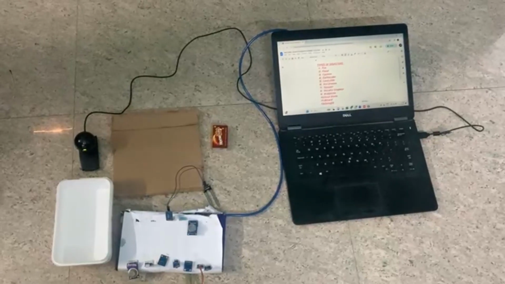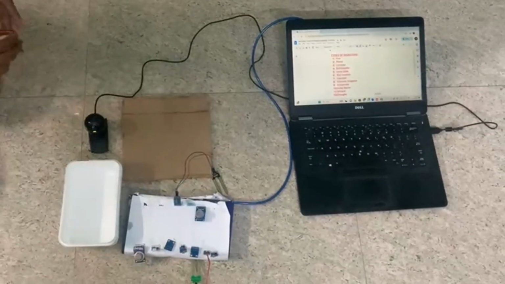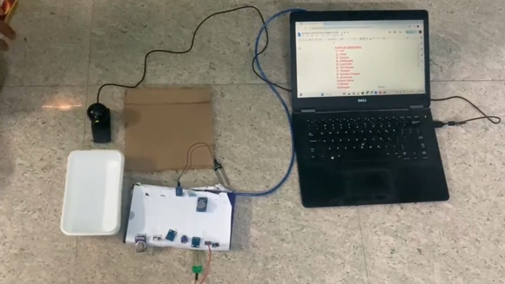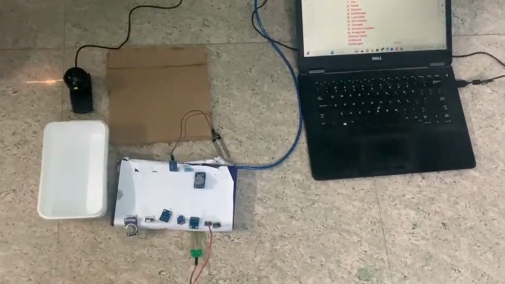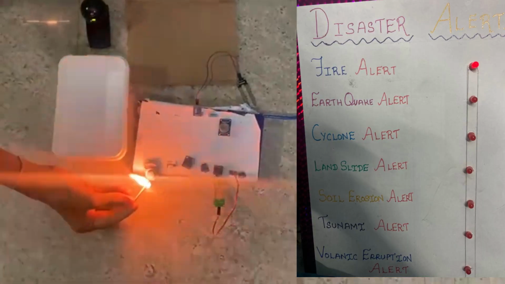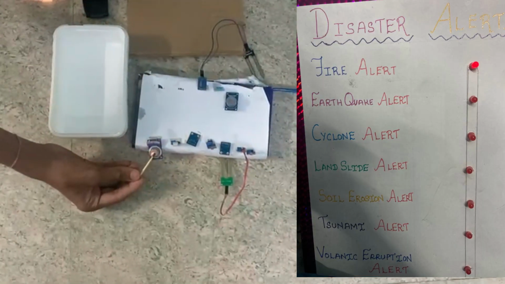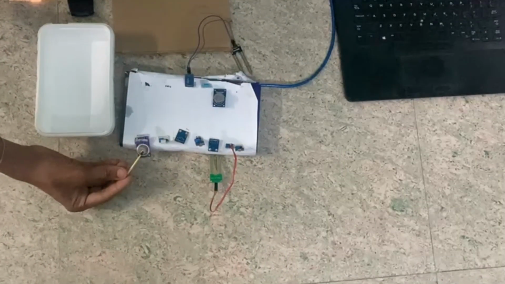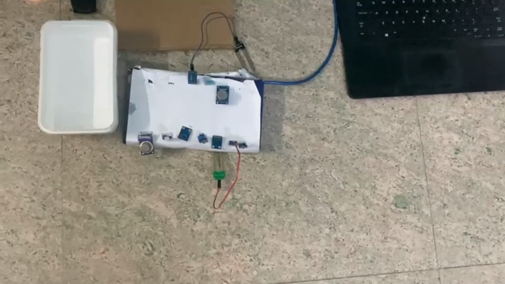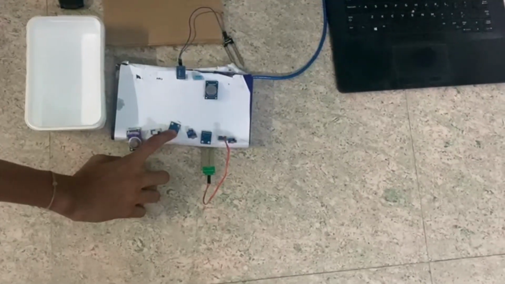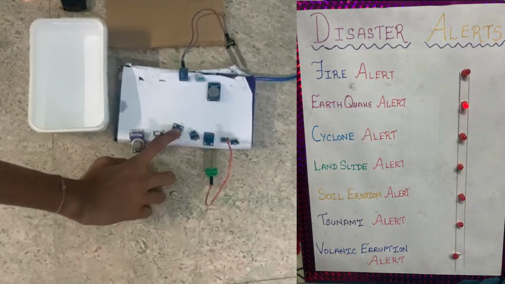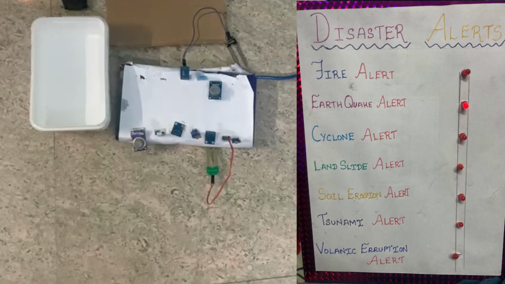When the MQ sensor senses a small flame, the fire LED and buzzer turn on so that the people can act fast. When the ADXL345 sensor senses a small vibration in the epicenter of the ground, the earthquake LED and buzzer turn on so that the people can evacuate fast.